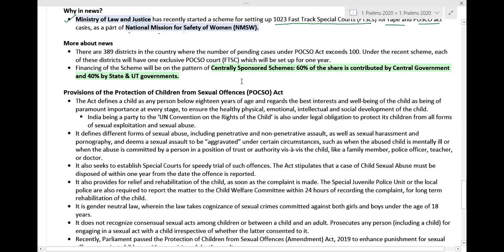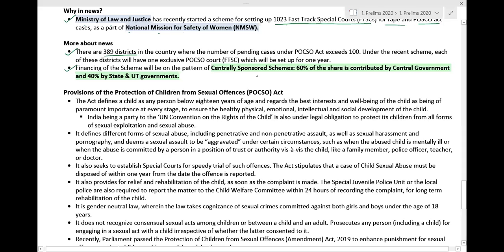Now let us understand more on this particular news. There are 389 districts in the country where the number of pending cases under the POCSO Act exceeds 100. So this is not the total number of districts in the country. These many districts are there where POCSO Act cases exceed 100. So that's why this was in news. Under the recent scheme, each of these districts will have one exclusive POCSO court which will be set up for 1 year.